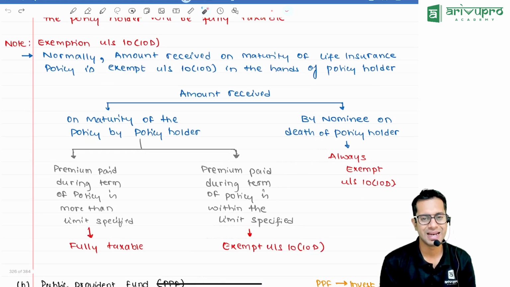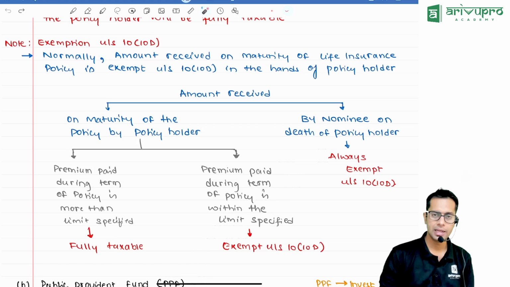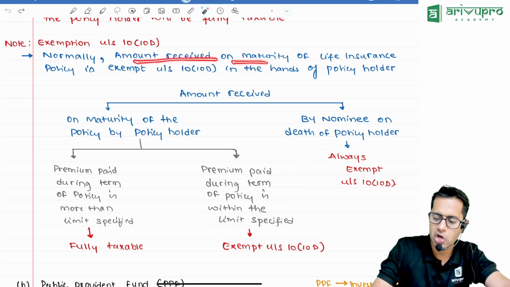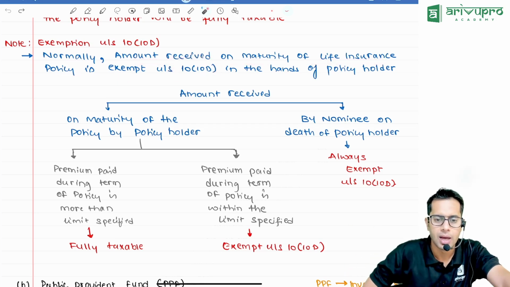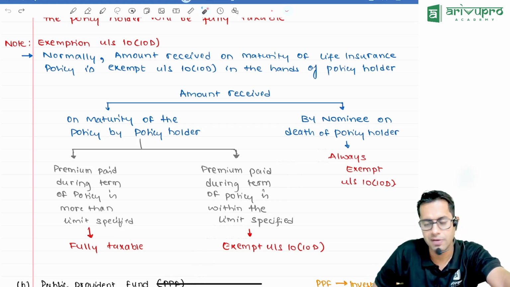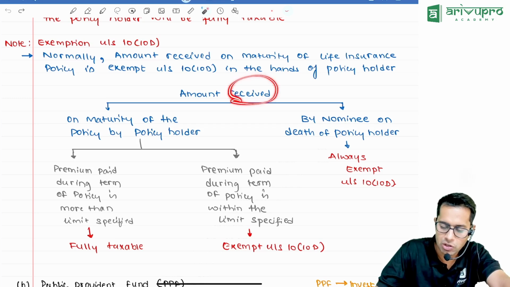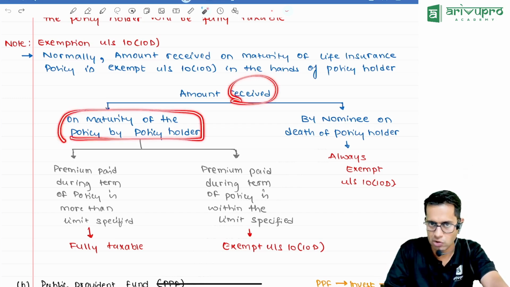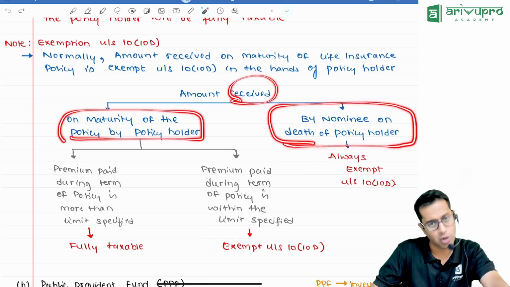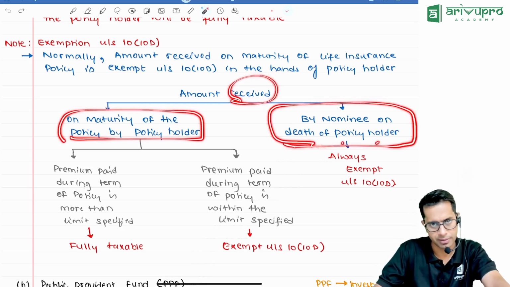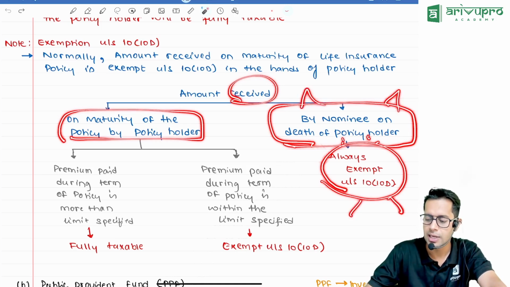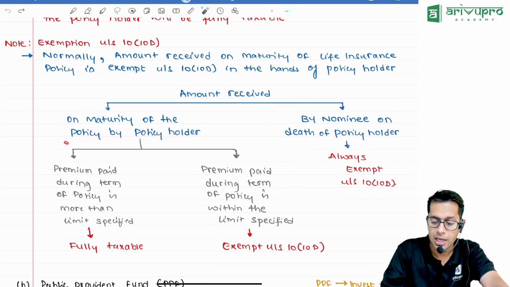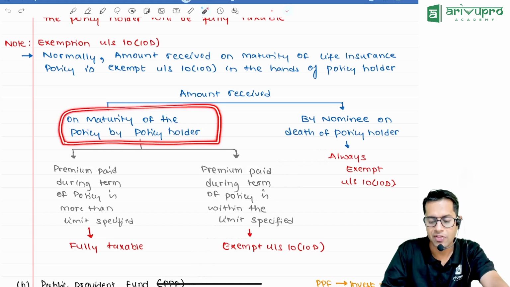Exemption under section 10(10D). See, normally what will happen? Amount received on maturity of a life insurance policy is exempt under section 10(10D). So whatever money you receive on the life insurance policy will be exempt under which section, sir? 10(10D). Now the amount can be received by you upon maturity of the policy, or if the policy holder has died, the nominee will receive the money. Whatever money is received by the nominee is always exempt because the policy holder has died. However, if the policy holder does not die and the policy gets matured,